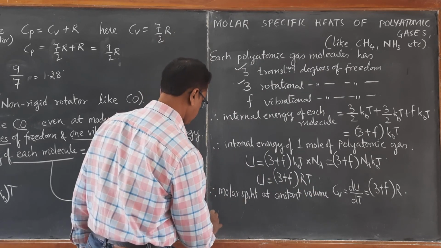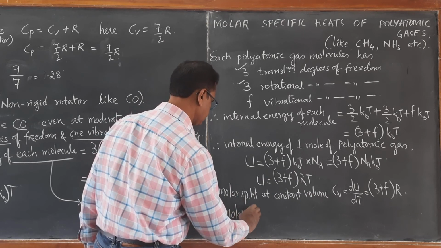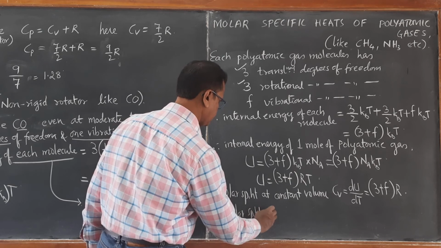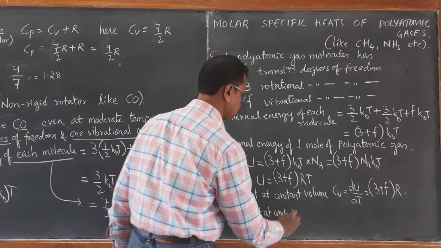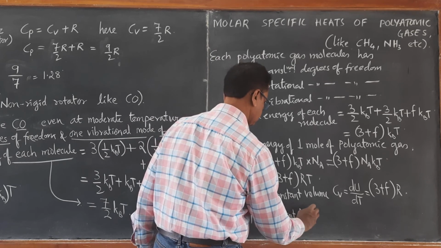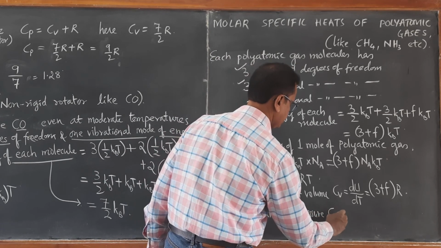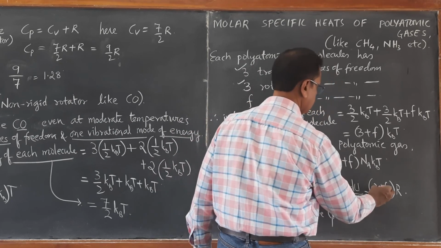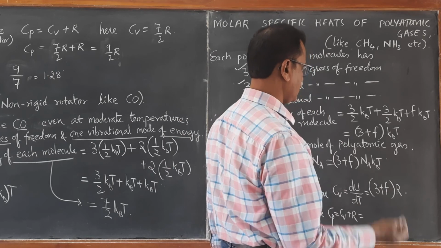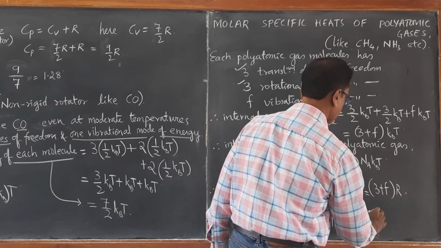Similarly, now molar specific heat at constant pressure, Cp is equal to Cv plus R. So it becomes 3R plus R plus FR. So it becomes 3 plus 1, 4R.